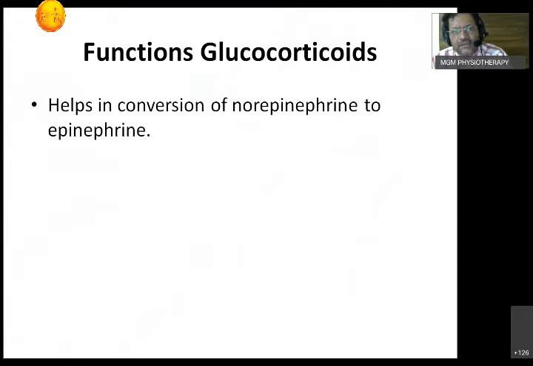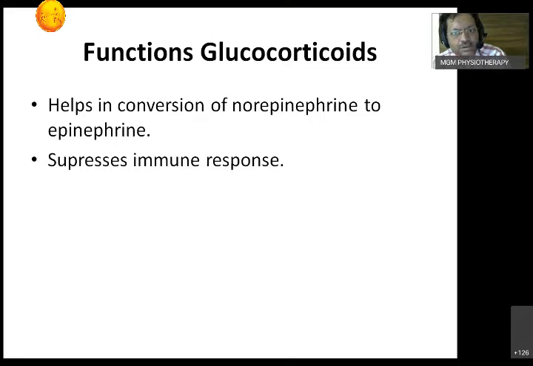glucocorticoids and epinephrine have a hand-in-hand function. These sinusoids, which come from the capillaries of the zona glomerulosa, now go to the sinusoids of the fasciculata, then the reticularis, and later this blood will go into the medulla. Once this blood, which carries glucocorticoids in large amounts, goes into the medulla, it helps in the conversion of norepinephrine into epinephrine. See, this is how it works. Whenever there is a large amount of glucocorticoids, epinephrine is also secreted in large amounts. This is how the fight or flight mechanism starts. So it converts norepinephrine into epinephrine. This is another function of glucocorticoids.